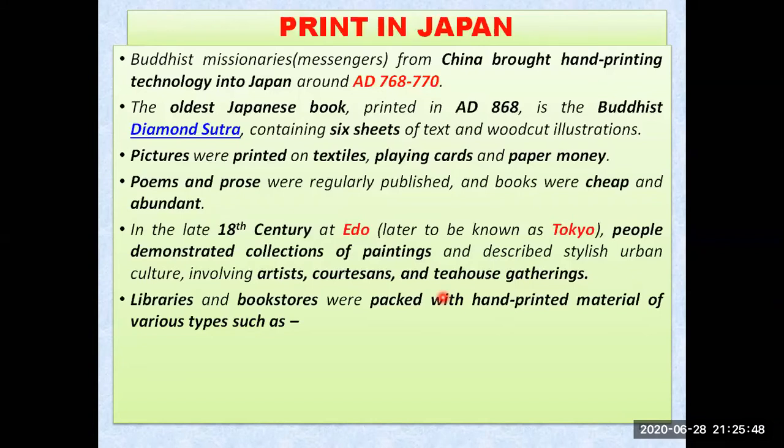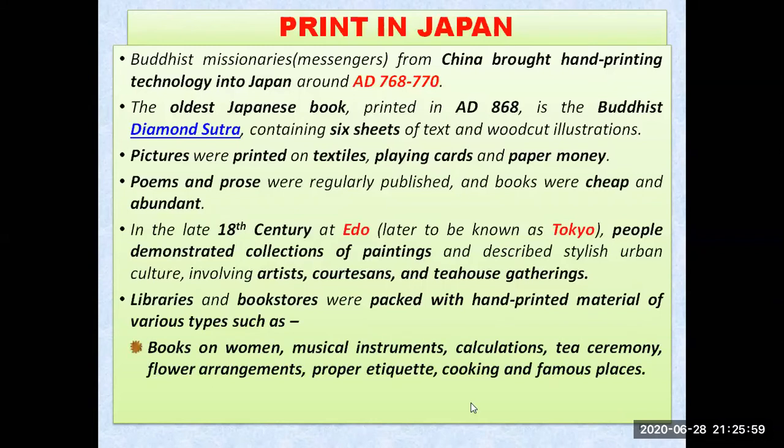Even libraries and bookstores were packed with hand printed material of various types. Libraries and bookstores were full of books, and the books were of different types. Let us see, books on women were available, books on musical instruments, calculations, tea ceremony, flower arrangement, even proper etiquette, cooking.